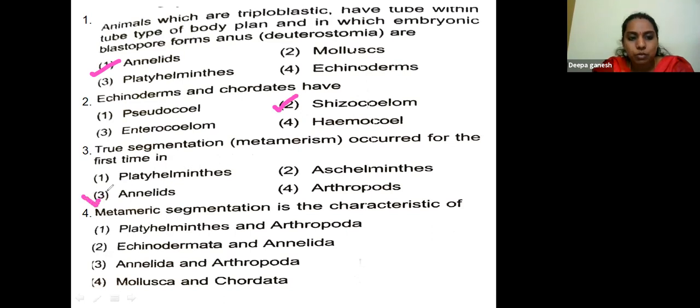It was observed for the first time in annelids. Metameric segmentation is a characteristic of Platyhelminthes and Arthropoda, Echinodermata and Annelida, Annelida and Arthropoda, Mollusca and Chordata. Metameric segmentation is the characteristic feature of Annelida and Arthropoda.